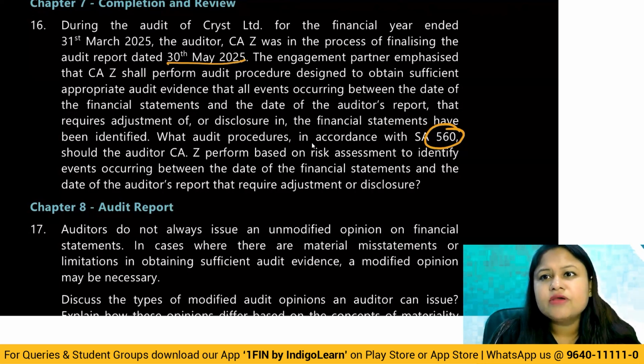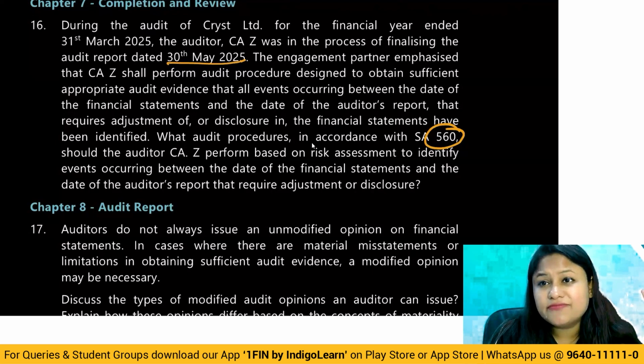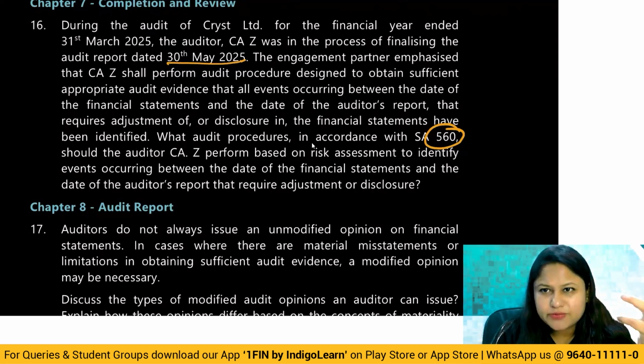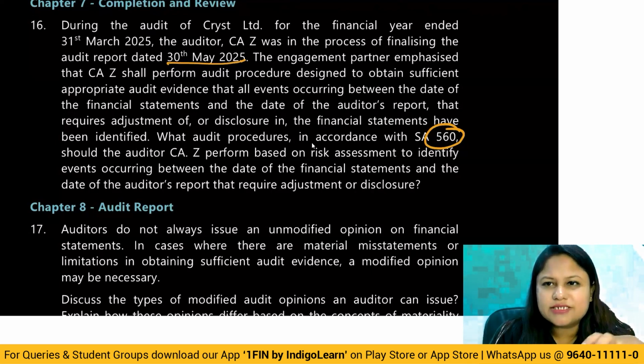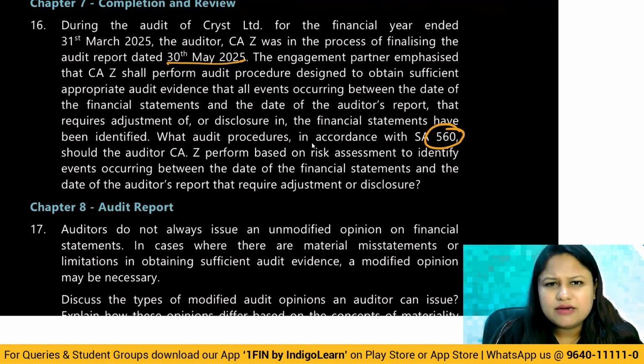Then you can also look at the latest interim financial statements. So these are all the indications for you to understand if there could be any event after the balance sheet date which requires any adjustments or disclosure, which is the responsibility of the management basically. But because of SA 560, we also have a responsibility to check whether they have been properly disclosed or not. And if not, obviously we go in for modification of the report.